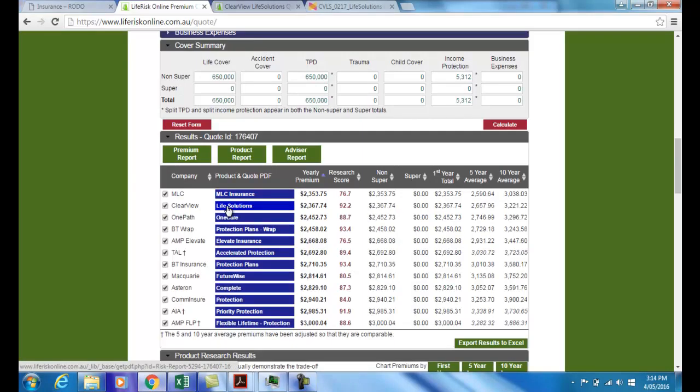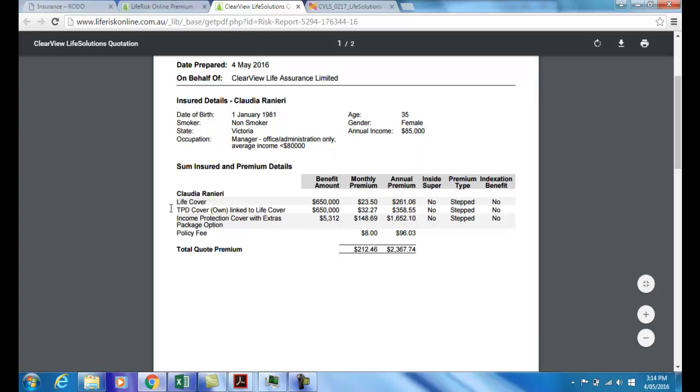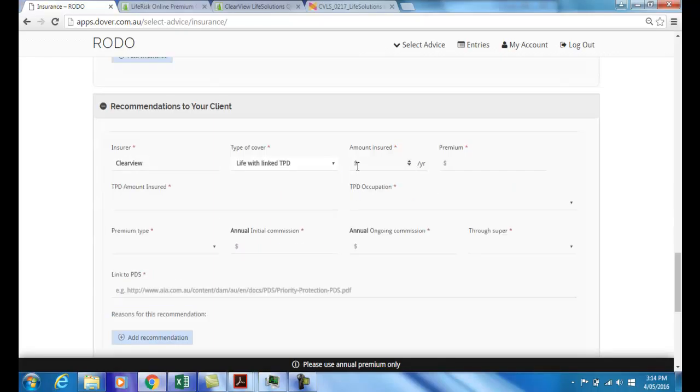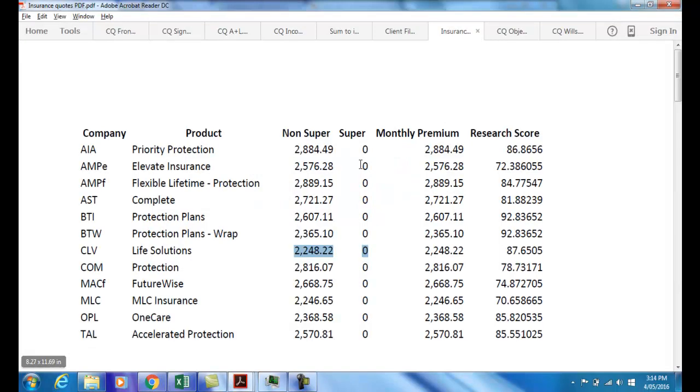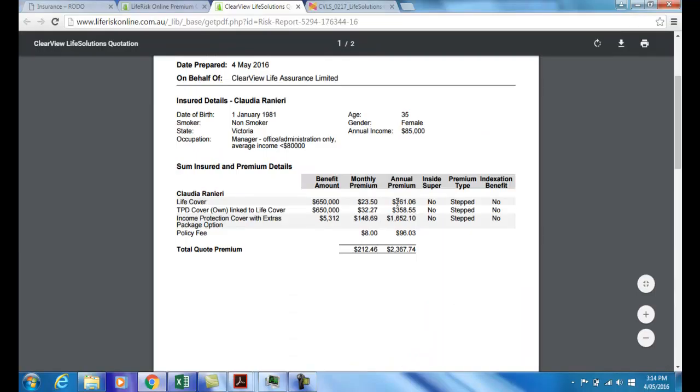Okay, we then click on the Life Solutions option and we get this. We have a breakdown of the life cover, the TPD cover linked to the life cover, and the income protection cover broken down there with the policy fee added in. Okay, so with that data, we can now go back to RODO and we can start to put in the insurance and the type of insurance. So we get life with linked TPD for an amount of $650,000, and the premium, sorry, I'm not tabbing across there appropriately. Premium $261 plus $358.